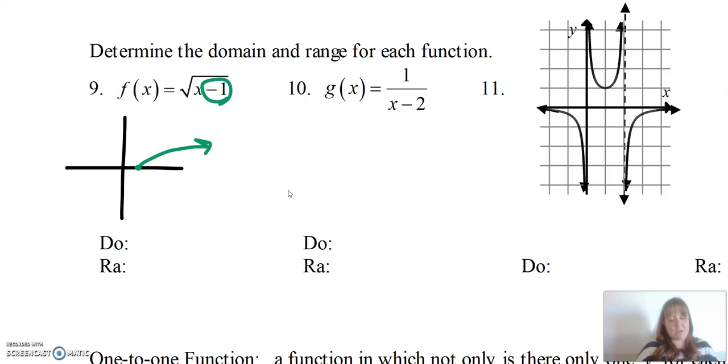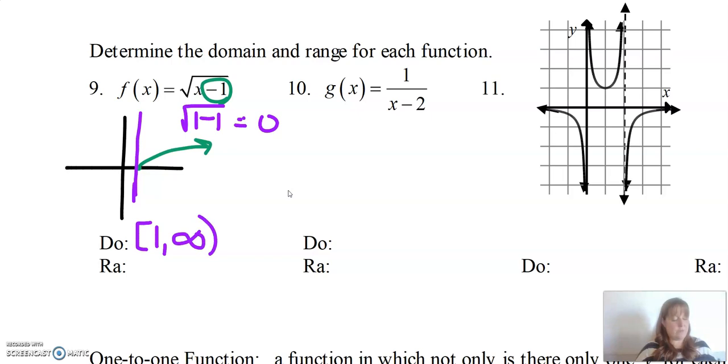So what's the domain, right? What's the farthest left it goes? Well, that would be 1, right? So the domain starts at 1 and it includes 1. Can I put 1 in here? Yeah, sure I can. 1 minus 1 is 0. The square root of 0 is 0. So it comes out fine, totally legal for me to put 1 in there. And then what other numbers can I put? I can go all the way to infinity, right? And I'm going to put an open bracket because infinity is never included because it's not a number.